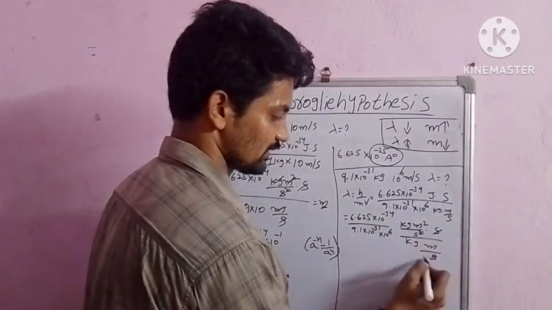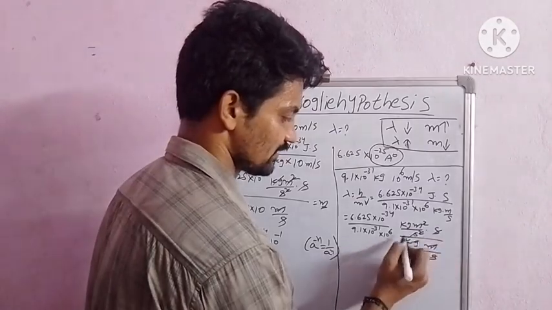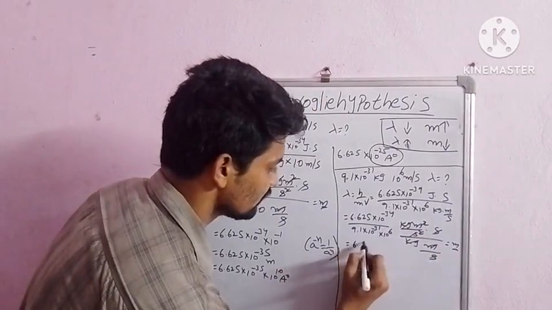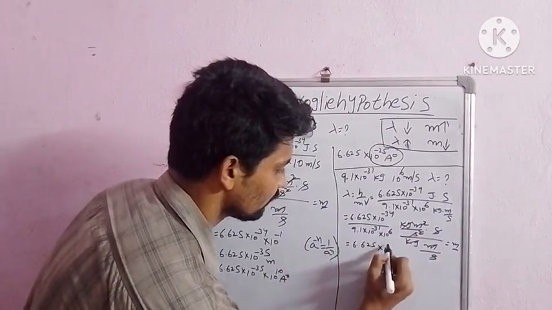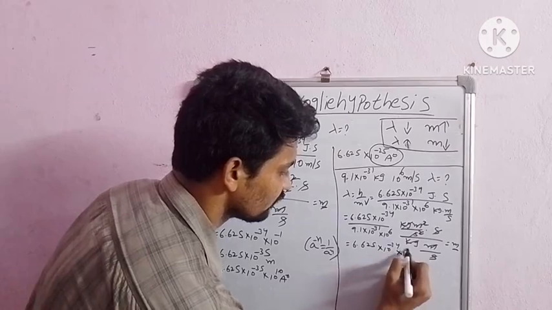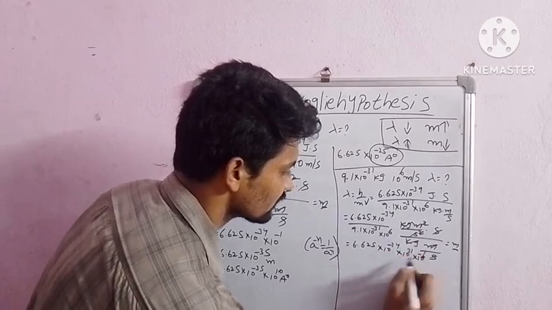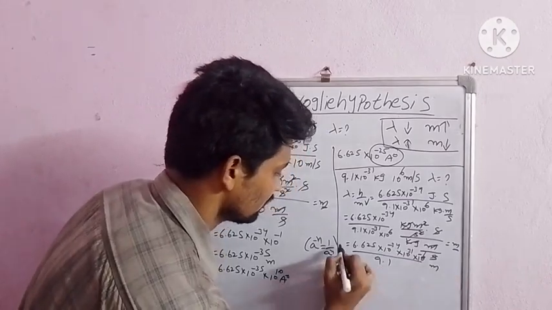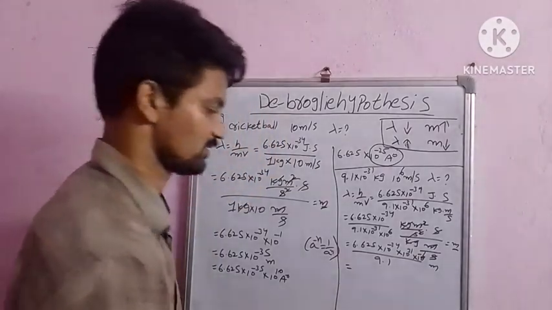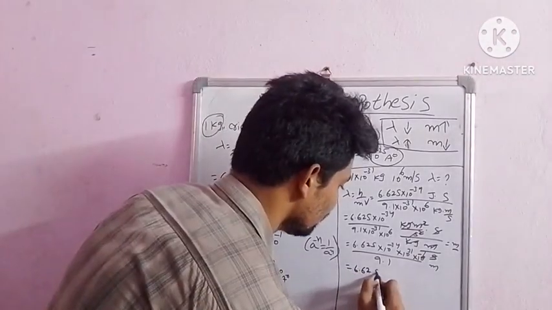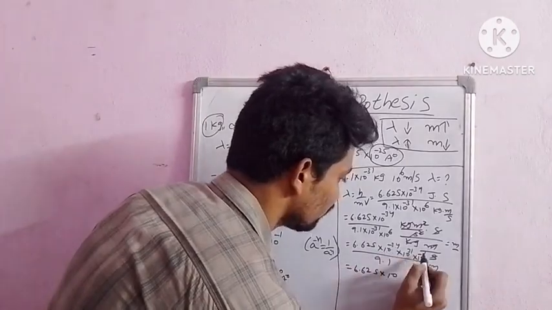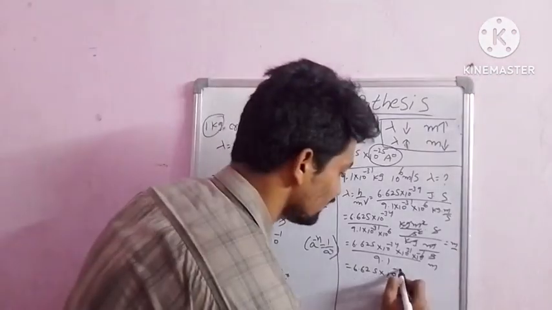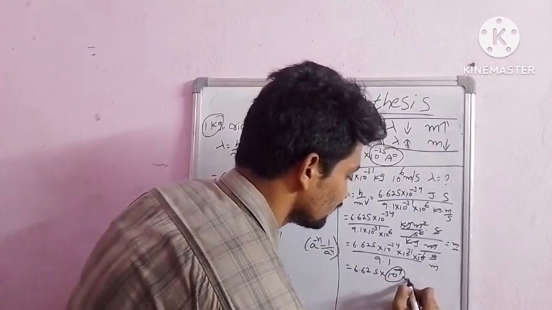Second cancels, second cancels, meter cancels, kg cancels, meter remains. And 6.625 into 10 to the power of minus 34 into 10 to the power of 31 into 10 to the power of minus 6 by 9.1 meters. Same, this equation applies. 6.625 into 10 to the power of minus 34 minus 6 minus 40 plus 31 minus 9. This is nothing but nanometers.